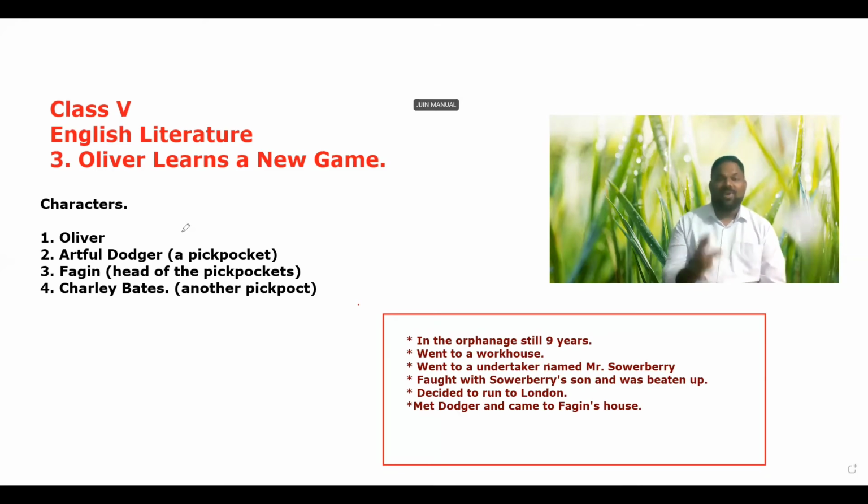Oliver was so far unaware of the fact that he was going to be taught to pickpocket. He knew Fagin as an old man, and he thought he was going to teach him something good. He didn't know that he was going to be taught to pickpocket. So Oliver followed Fagin without knowing what he was going to be taught. That is what the story is about.